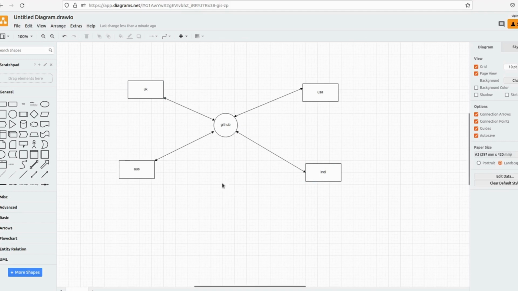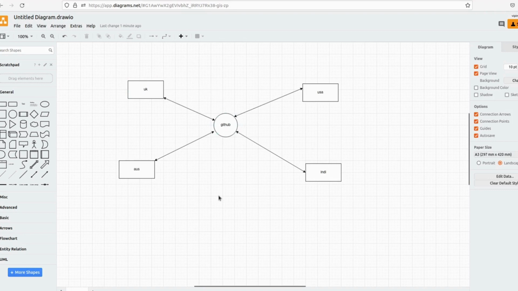Okay, so we can just store our source code repository in GitHub, and whenever any requirement comes, like a developer located in the UK wants to add some feature in our application, what they can do is just clone the repository and start working, and they will start enhancing the application with whatever feature is required.